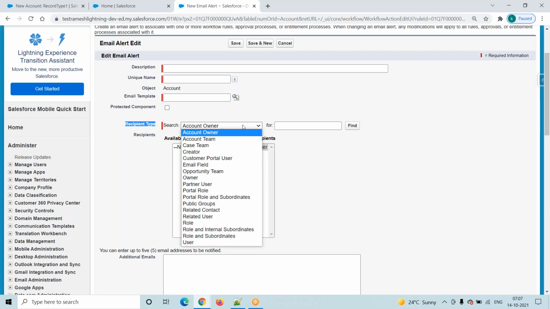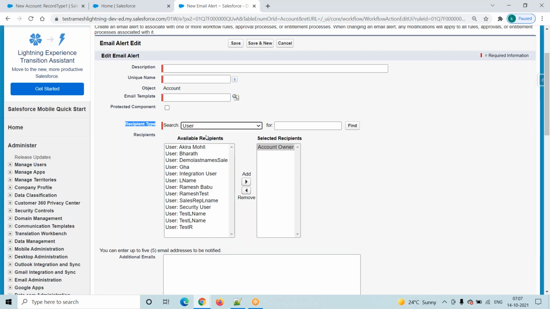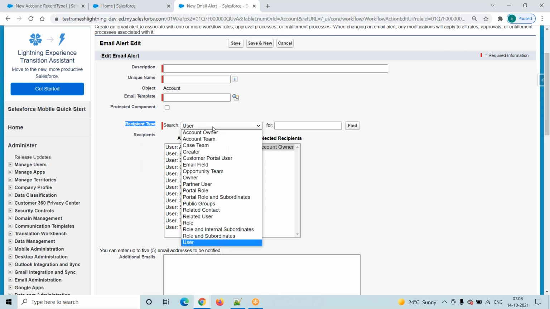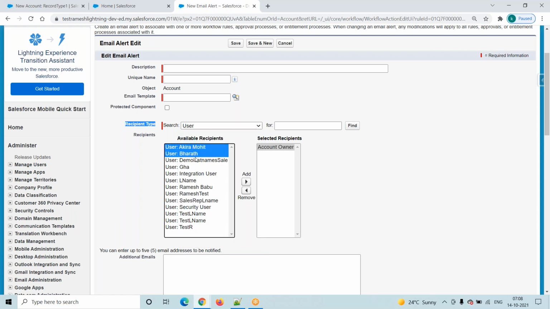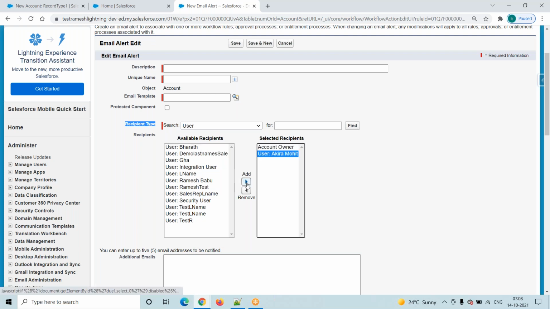We can also send to any user. Select user. User means an active user in Salesforce. Whom we want to send the email alert to, that information we get from here. Account owner or some other user, you go here and select. For example, I will select user. These are the active users. Yesterday we created one user, Akira Mohit, so we will also select that user. Here we are sending an email alert to the account owner plus Akira Mohit, two users.